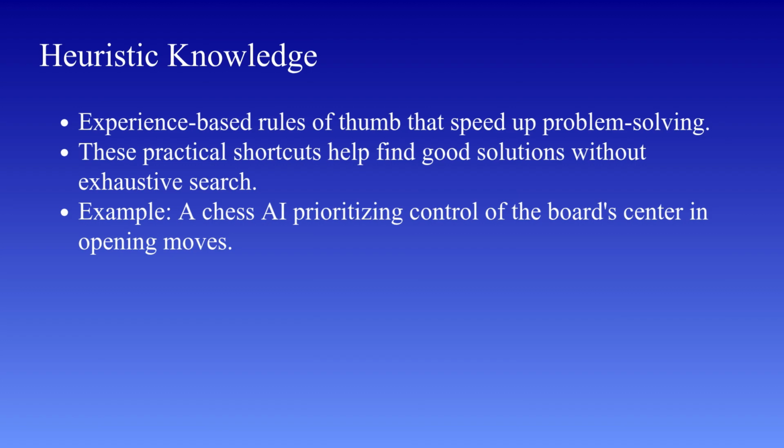slow or computationally expensive. So, to summarize, heuristic knowledge is based on experience and intuition. Uses rules of thumb, speeds up problem solving, provides good, but not always optimal, solutions. It makes AI systems more efficient and practical in real-world scenarios. In the next slide, we'll explore structural knowledge, which focuses on relationships between concepts.